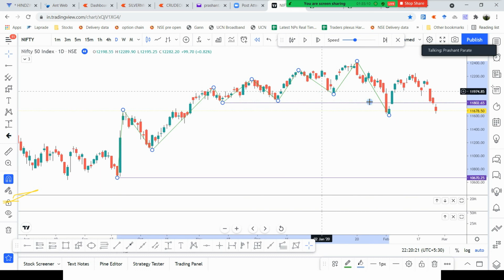This has broken the last 3 lows. So this was the first indication that everything is not good in markets and one should be cautious. So what happens is,